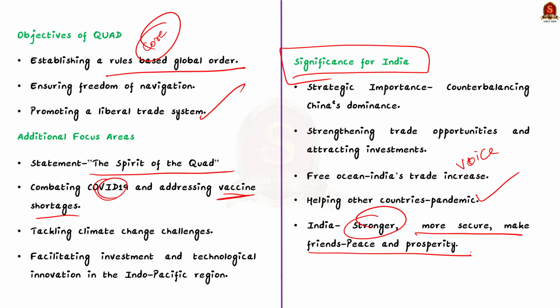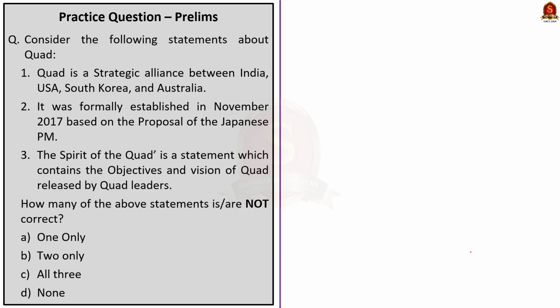So these are certain important facts that you have to remember about Quad. In this news article discussion, we saw about Quad. It was proposed by Japan's Prime Minister Shinzo Abe in 2007, but it was formally established in November 2017 only.